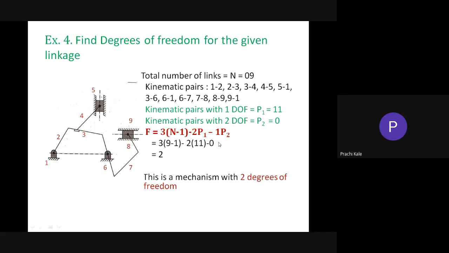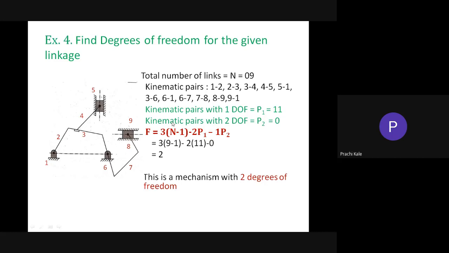Grubler's criteria considers that there is a higher pair. It is used to find out the planar mechanisms which are movable and which have 3 degrees of freedom. Each pair of degree of freedom will give two restraints to the mechanism by reducing the degrees of freedom. And that's why we use P1 and P2 more. Means you can have the degree of freedom equal to P3, P4, P5 and so on. So that is basically the Grubler's criteria.